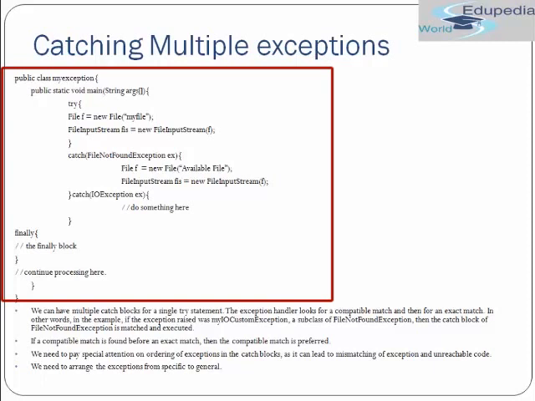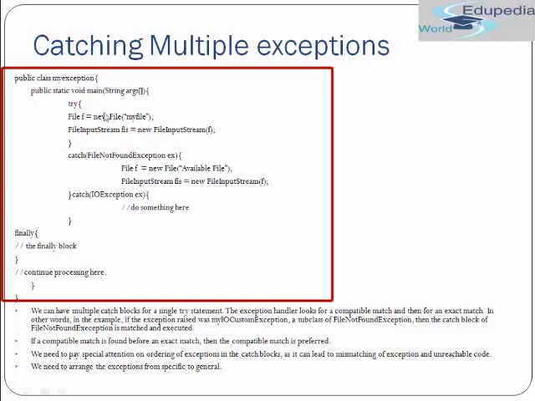Why so? Because if you write it above, let's say I have written FileNotFoundException and I have included another catch block over here which catches Exception, which is just a general exception. Then let's say my FileNotFoundException occurs. The general exception block that I have created will catch my exception, and my exception will not go to the FileNotFoundException block. Whereas what I wanted is, in case there is a FileNotFoundException, these two lines should be executed. But if there is a general exception, then I'm simply printing the stack trace. So if I write a general exception catch block over here, each and every exception will go through that only.